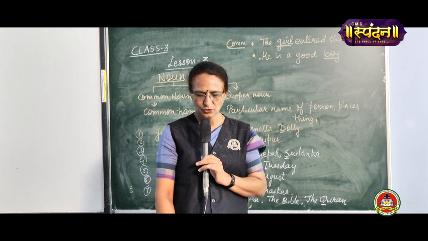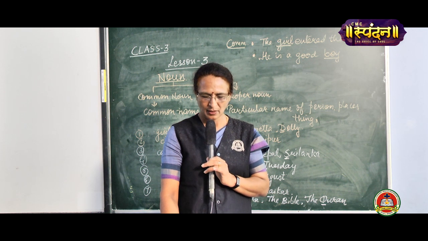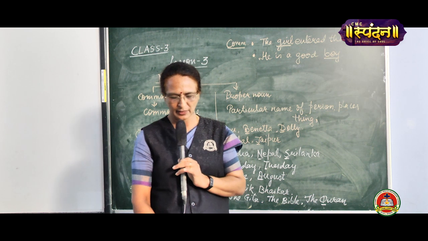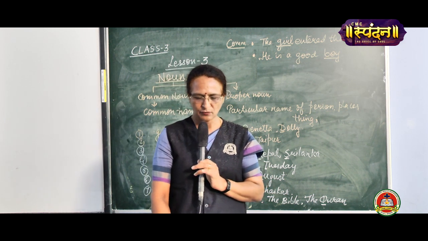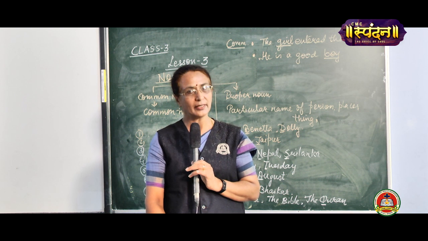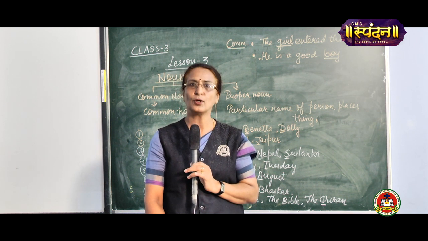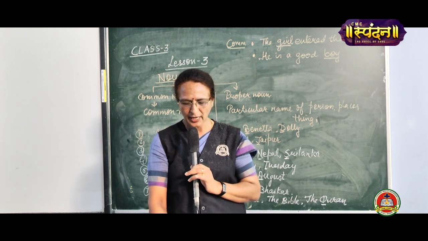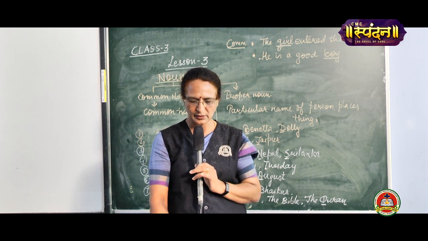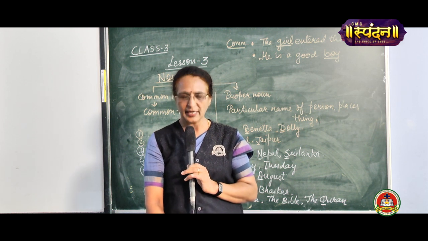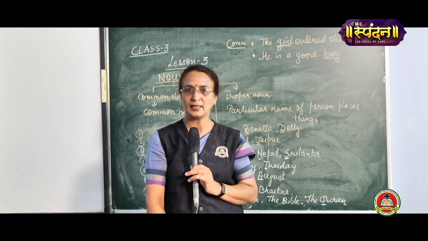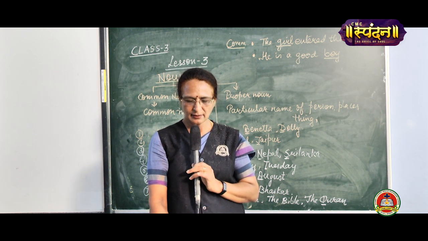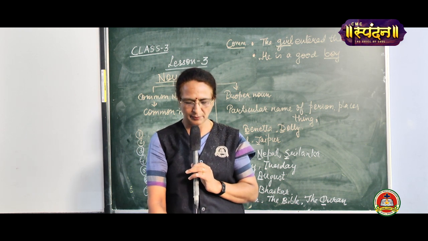She sold milk to earn a living. One day, Radha was carrying, Radha is again a proper noun, you will enclose it, a pot of milk on her head. What was she taking? Pot of milk on her head. She had to deliver the milk to her customers in a nearby village named Holipura. See, the name of a place again is in capital. So make sure that the proper nouns should always be in capital.